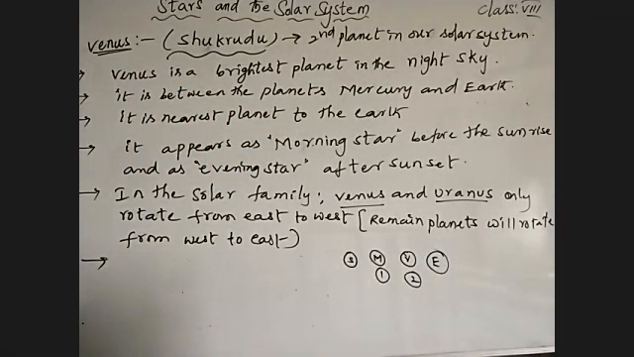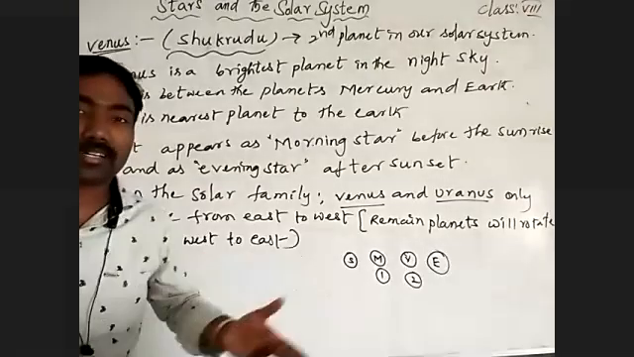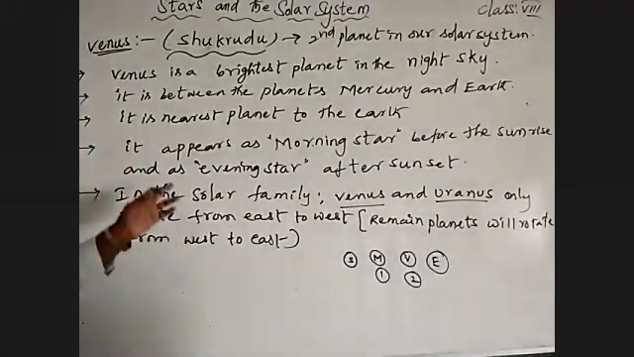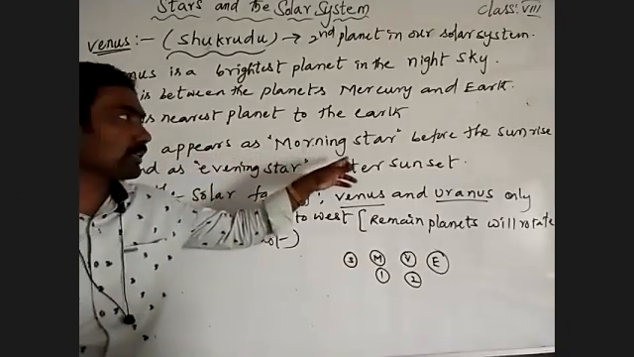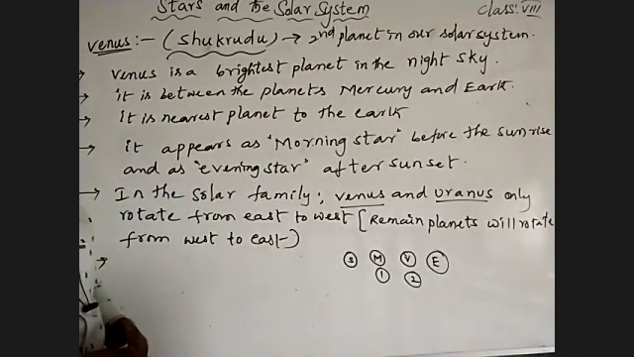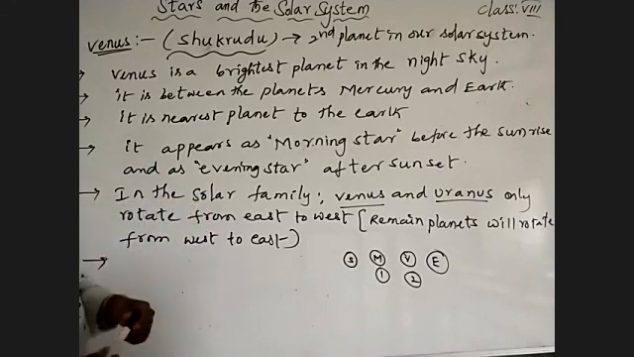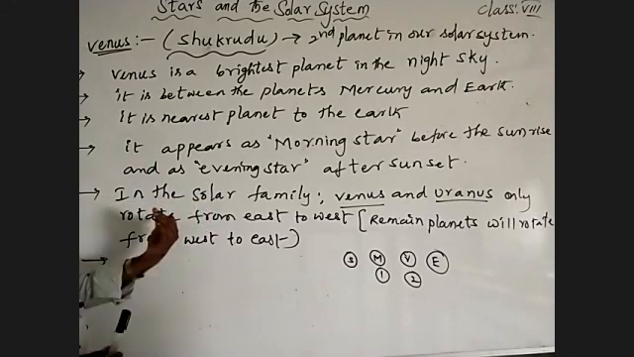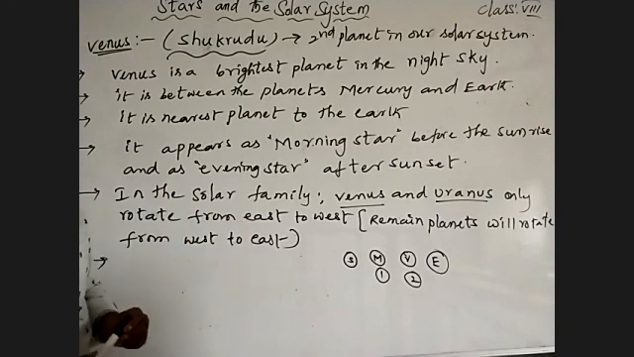One more thing, it appears as a morning star. It is not a star. It appears as a morning star before the sunrise, and as an evening star after the sunset. In the solar family, Venus and Uranus only rotate on their axis from east to west.